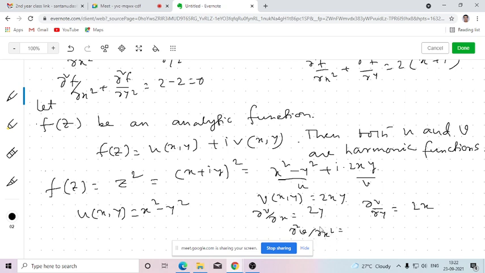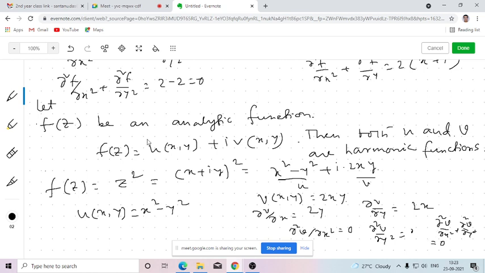Not 2, it will be 0, because we differentiate this with respect to x again. Now this is a function which contains only y, so x will be absent. It will be treated as constant while differentiating partially with respect to x. So this will be 0 and this will be 0. So del 2v del x2 plus del 2v del y2 equals 0. Here we have verified that u and v both are harmonic functions.